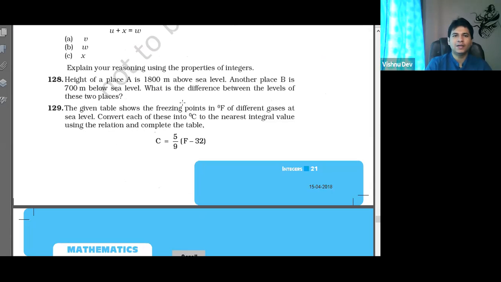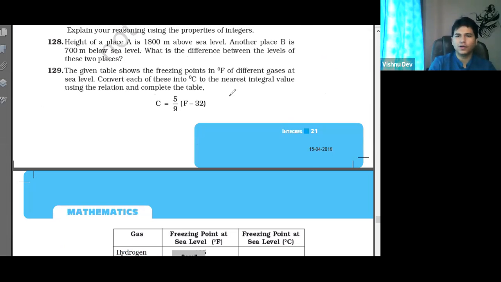Next 129. Everyone 129 star mark. This is a very important formula. ठीक है? So this is the conversion. You can note down in your notebook. So if you convert scales, when you talk about temperature, wait, let me complete this first, है ना?